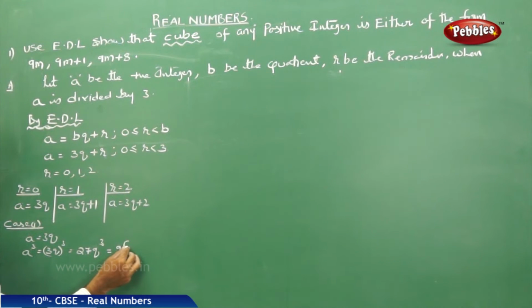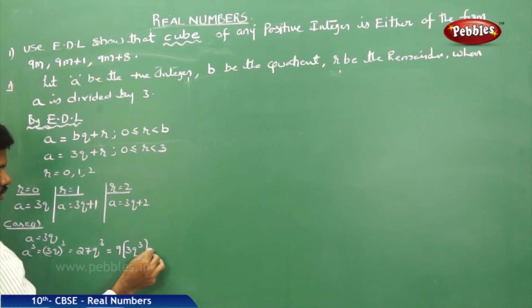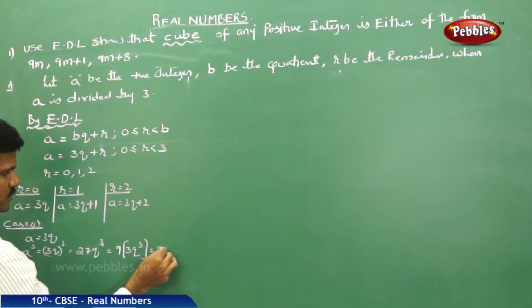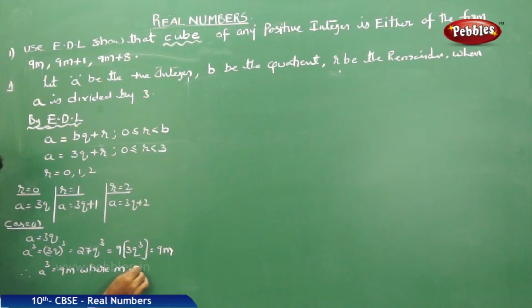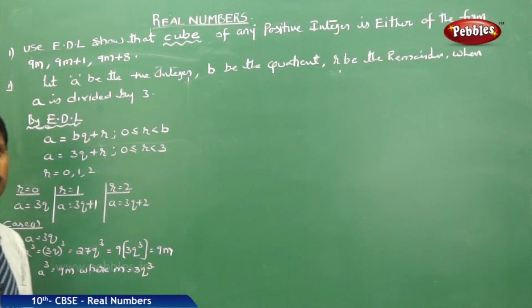If you take 9 common, 3q cube, that is equal to 9m. Therefore, a cube is equal to 9m, where m is equal to 3q cube and m is some integer. That is, the cube of any number is of the form 9m.